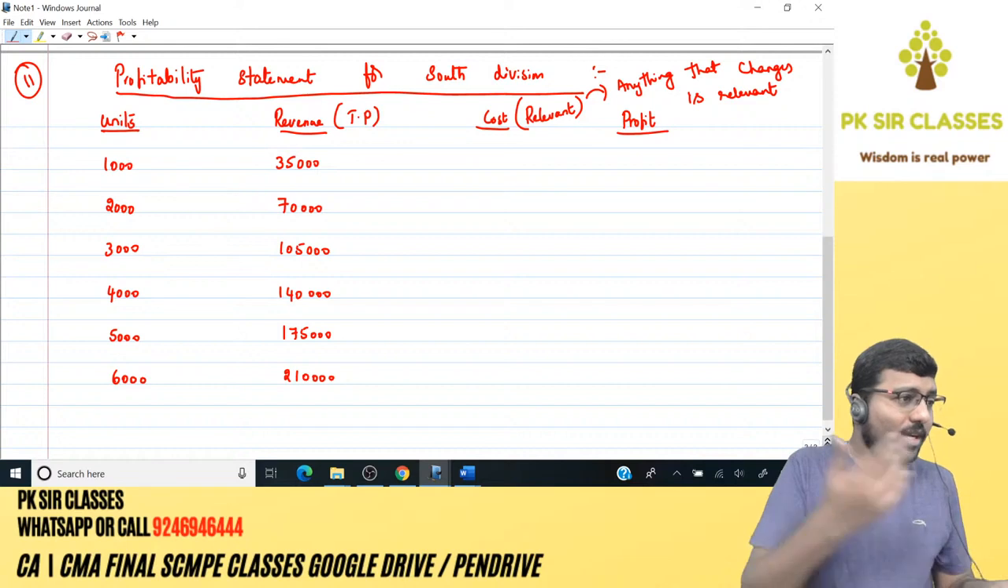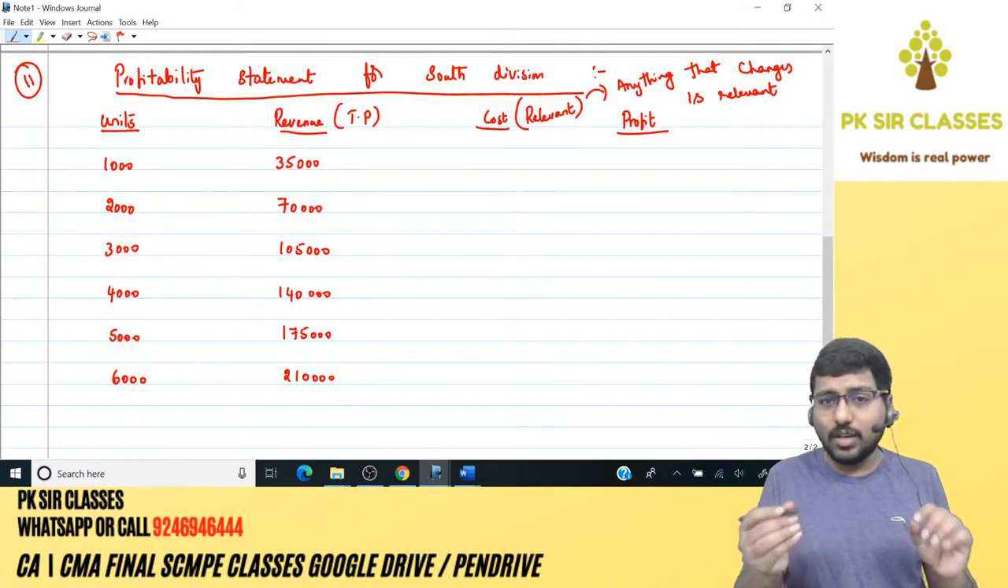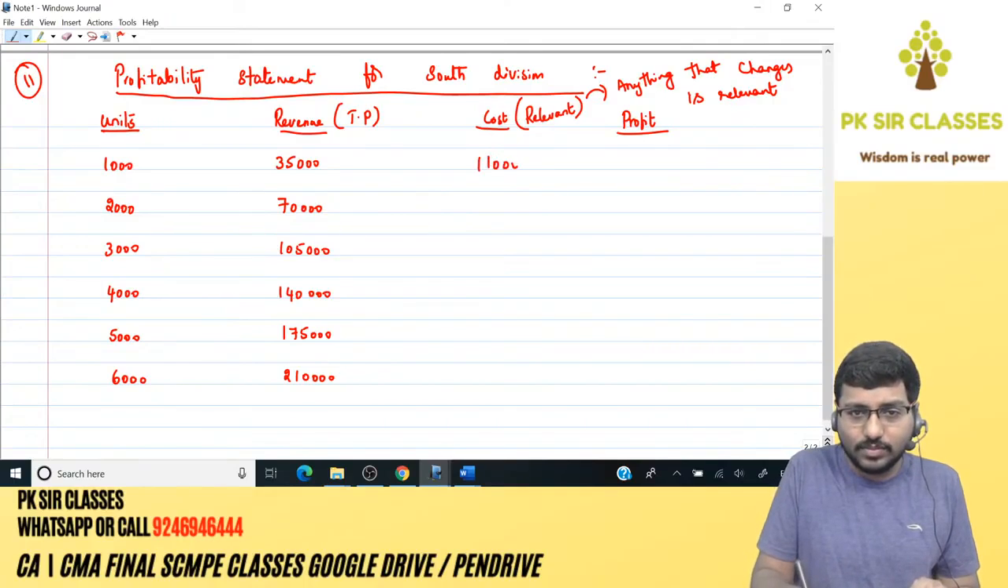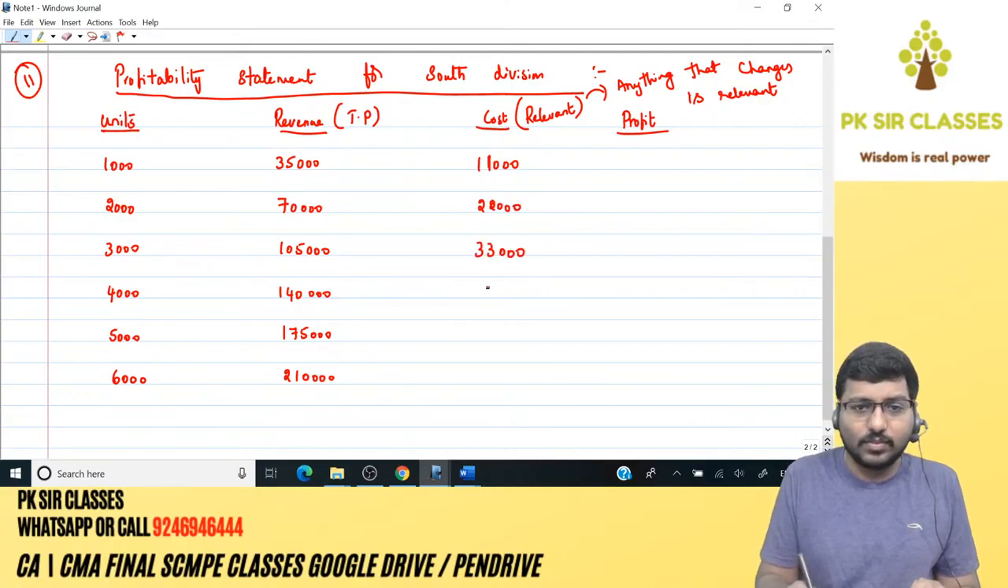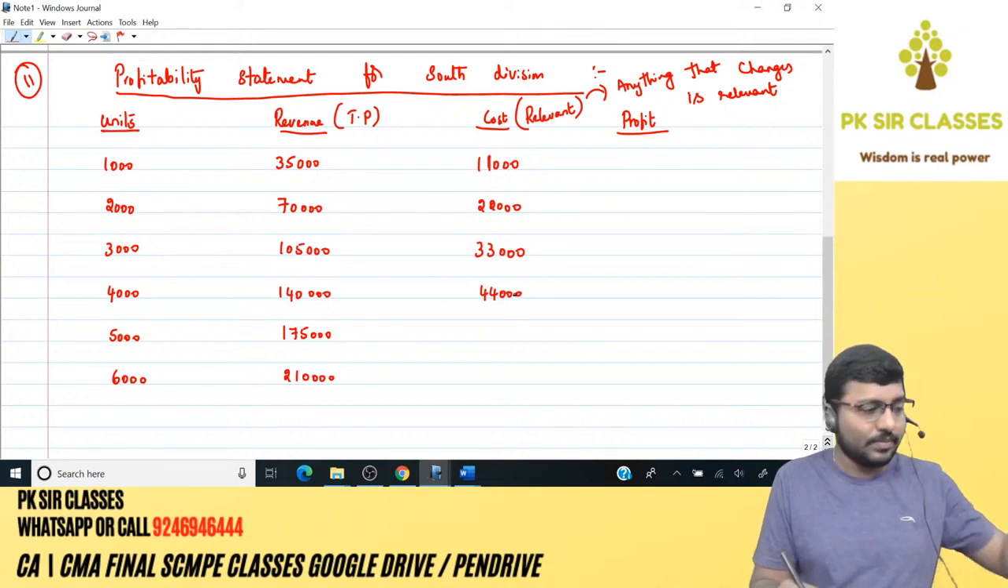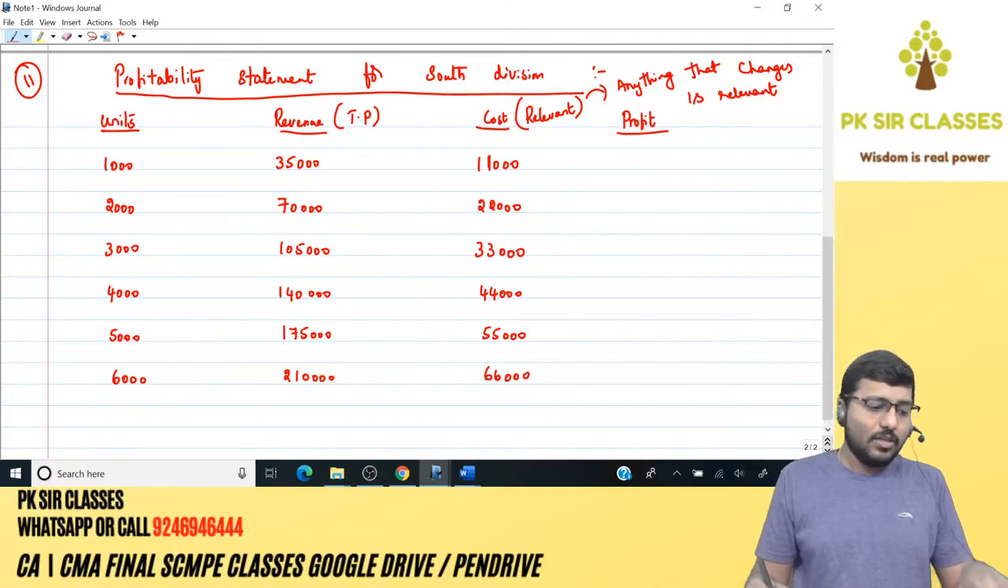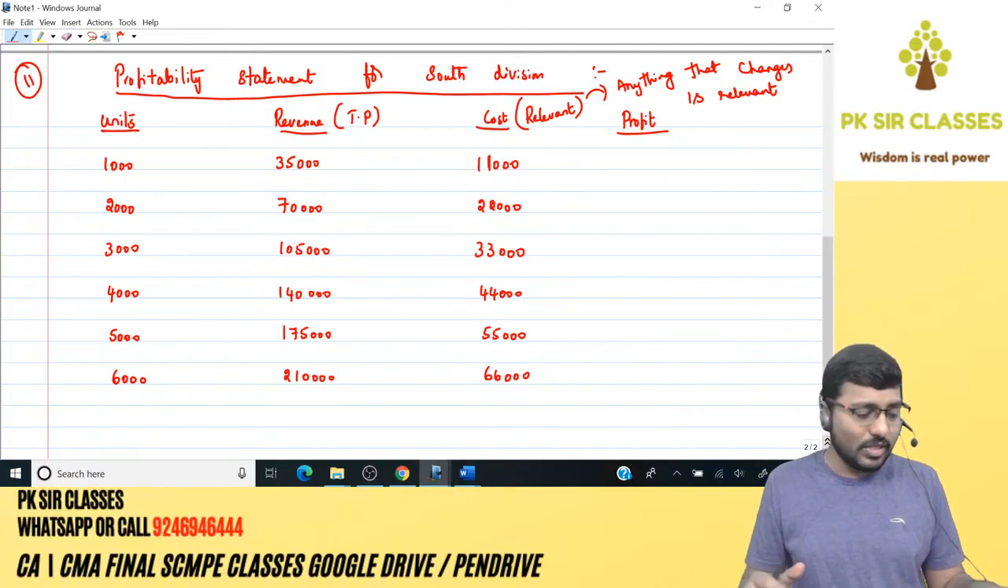Chalo. Going by that logic, what is your variable cost? 11 for the South Division. So 11 per unit into 1000 units. It's going to be 11,000. Correct? Here 22,000, 33,000, 44,000. Then we have 55,000, 66,000. Done? So 1000 into 11, 2000 into 11, 3000 into 11 and so on. Is that clear, guys?